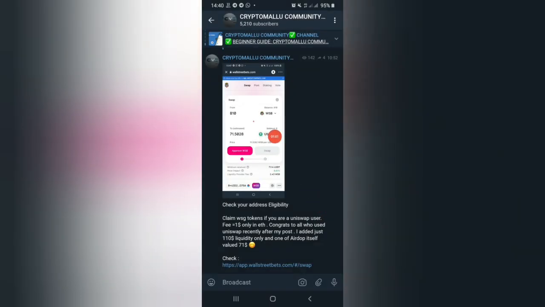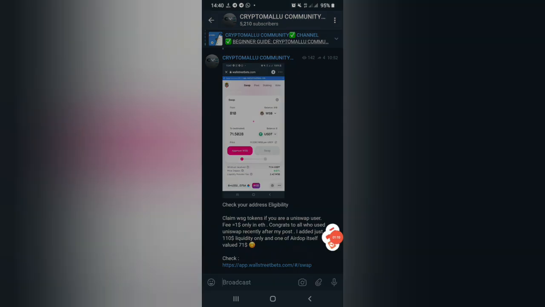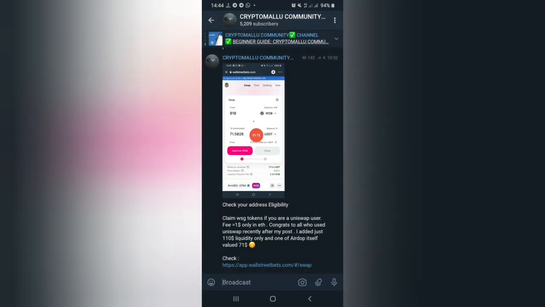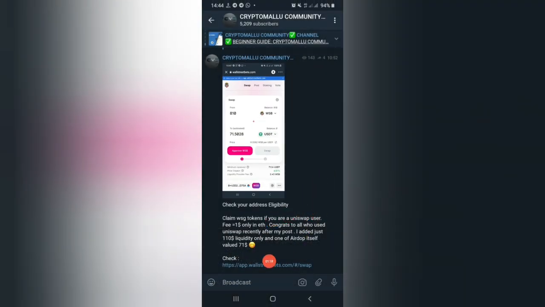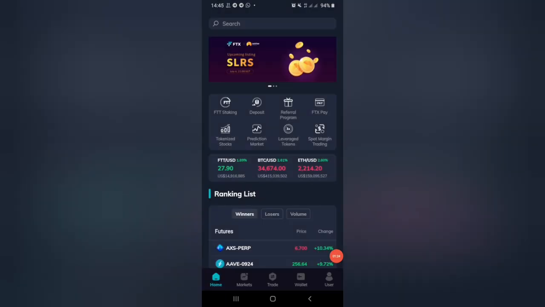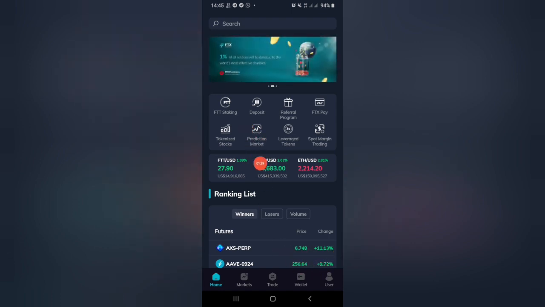You can see the airdrop I received today. For adding $110 equivalent liquidity, I received almost $71 worth of WSB tokens. In order to receive such airdrops in future, you need to add liquidity. Especially, you can also expect another Uniswap airdrop of the UNI token itself.